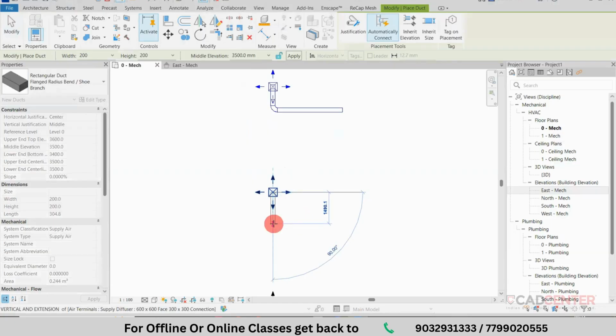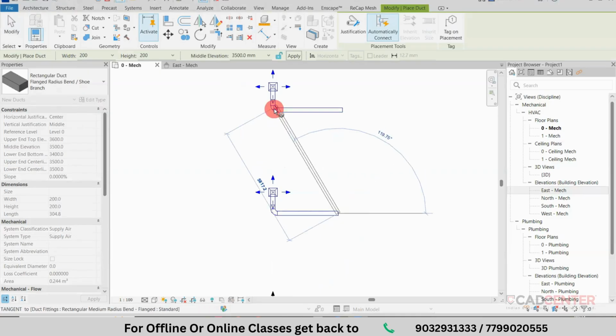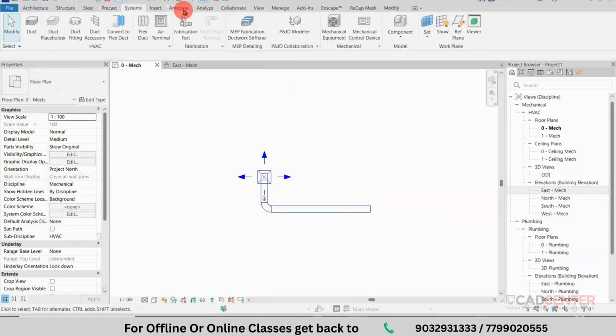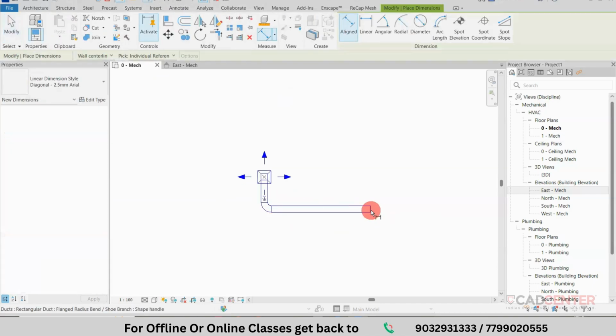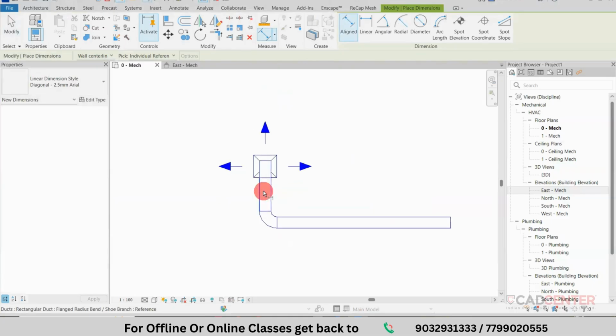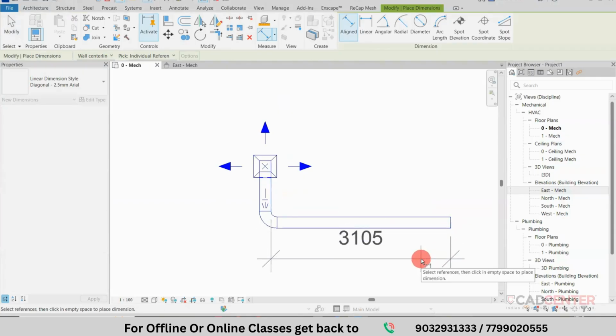Pick this value. While creation, you can enter the dimension 1000, and from there, I am giving the next value reference to this object, or you can enter 3 meters as a particular length. Because of this bend value, it is showing 3 meters, including this bend dimension. Otherwise, the 3 meter value is available in between this space and this space. But if you want to control the dimension from the duct center to this distance, if you require 3 meters, it is different.